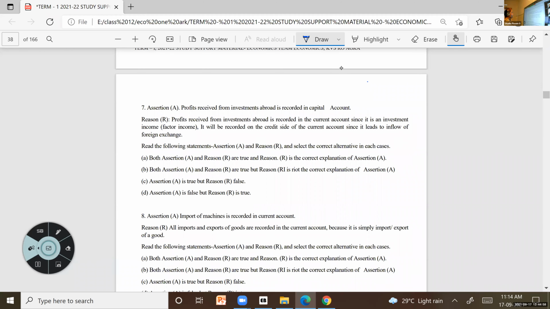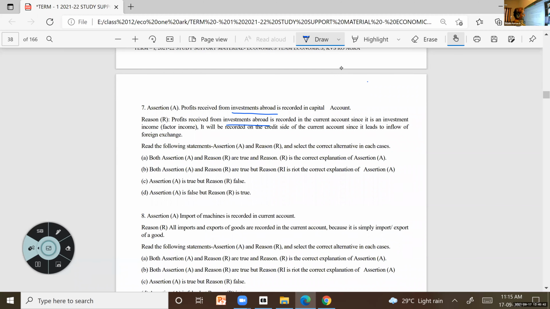Profit received from investment abroad. Don't go by the word investment abroad. Investment abroad is different and profit considered as a factor income is different. So investment comes in the capital account, but profit as a factor income comes in the current account. So that is the reason they have given. Profit received from investment abroad is recorded in the current account because it is an investment income, factor income. So it will be recorded on the credit side because we are receiving. So it is an inflow of foreign exchange.